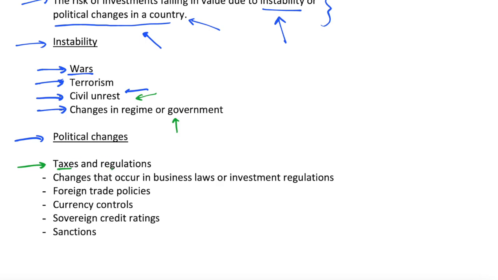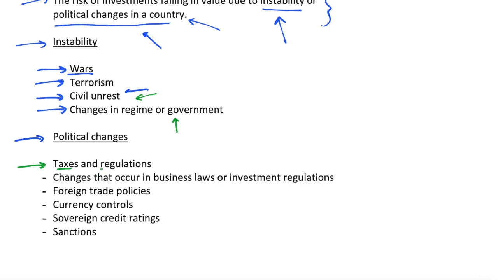These may be minor changes in policy or major changes in policy, but the point is that if a government is perhaps more unstable, it may be seen as being more likely to make changes to policies, and changes to policies tend to be viewed negatively by investors.